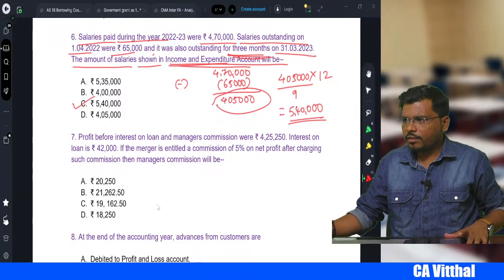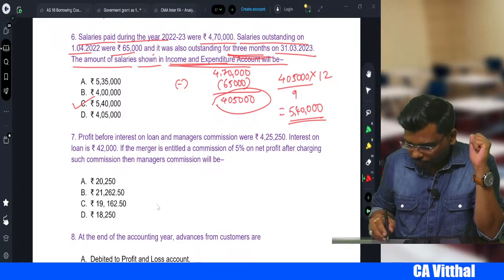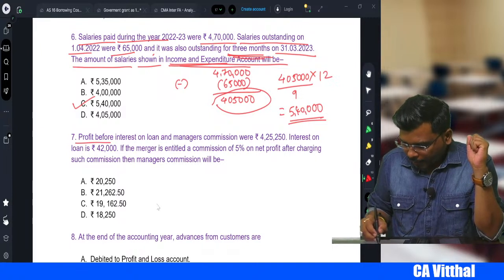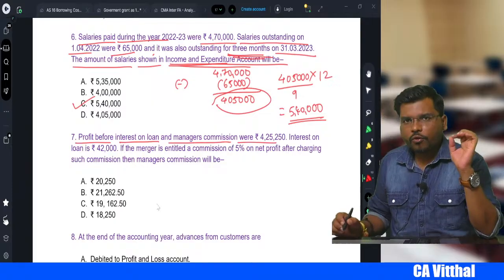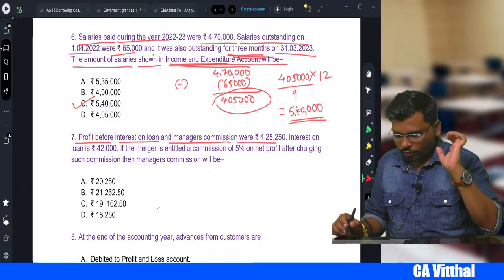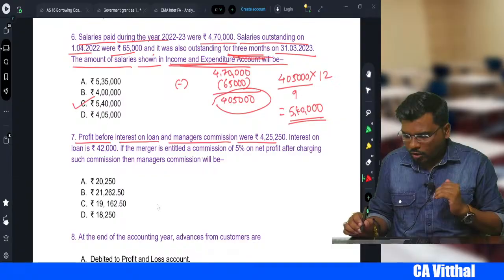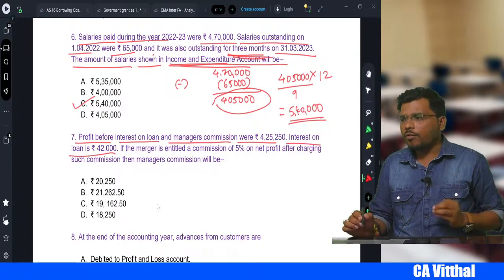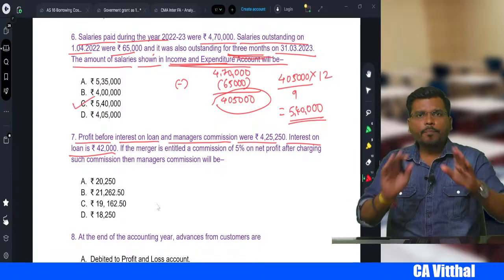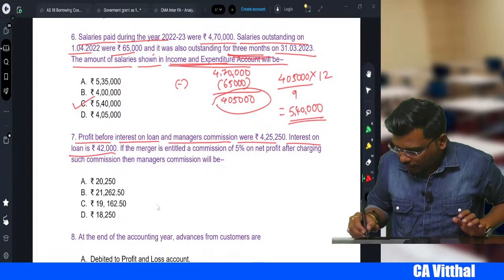Right, my dear students, come to the next one. Profit before interest on loan and manager commission were 4,25,250. That means the profit before interest on loan and manager commission. Interest on loan they have given 42,000. Very good. So what we do? We'll subtract the interest on loan. So how much is the profit, sir?